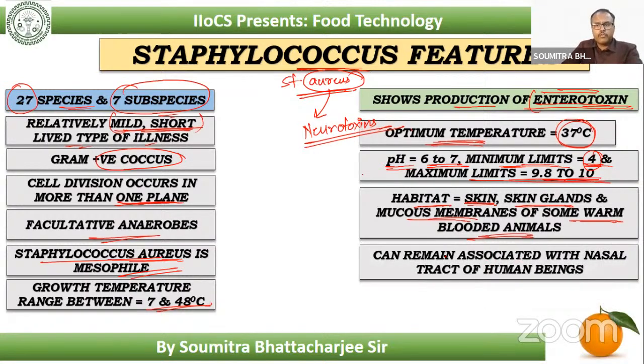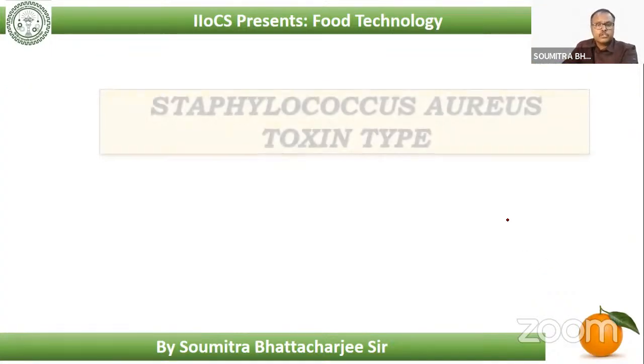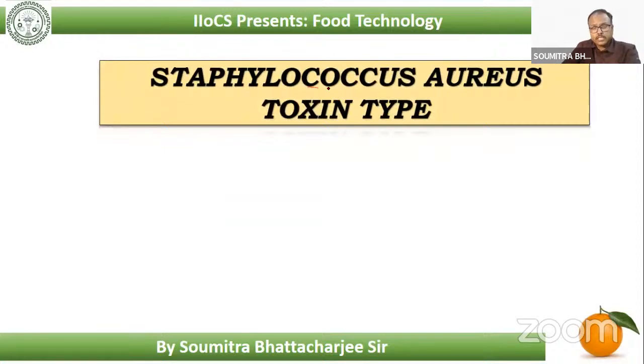Moreover, it can remain associated with the nasal tract. As I said earlier also, it remains associated with the nasal tract of human beings. Within our nasal region, it is related with that part, and it is related with all the mucus lining, the slime layer lining within our body part. So this is the part, the Staphylococcus aureus, the toxin type of the Staphylococcus